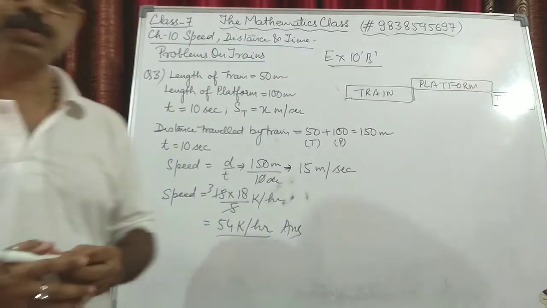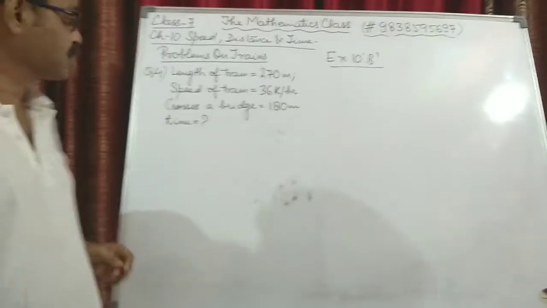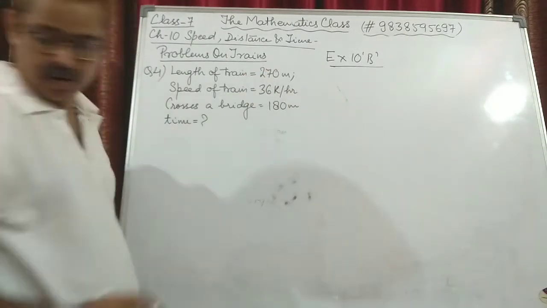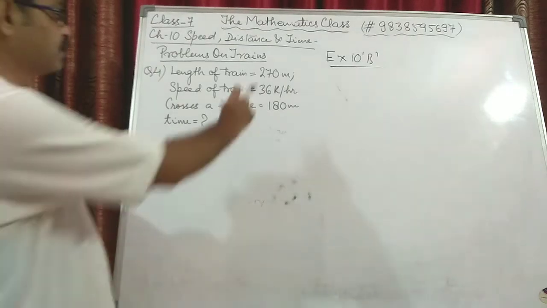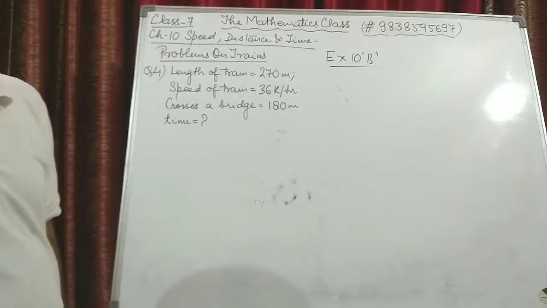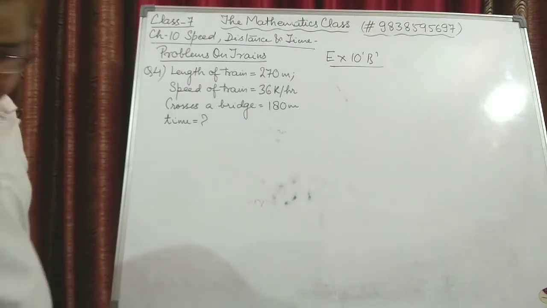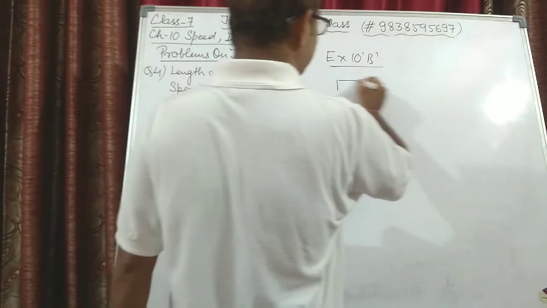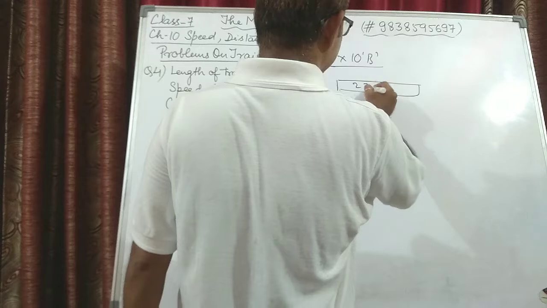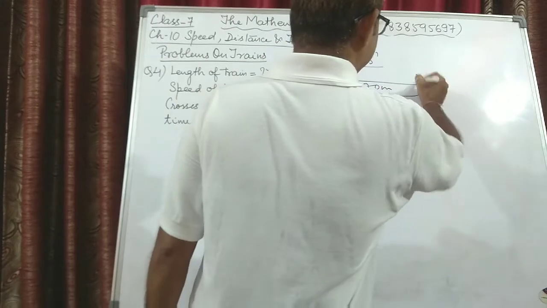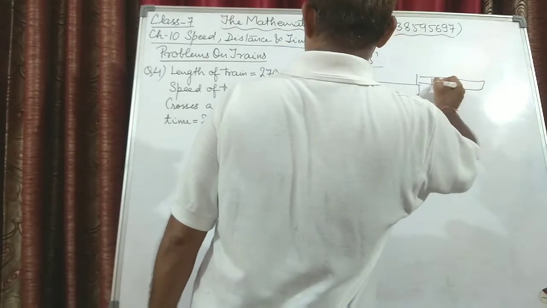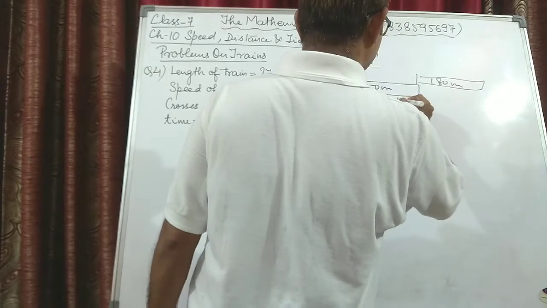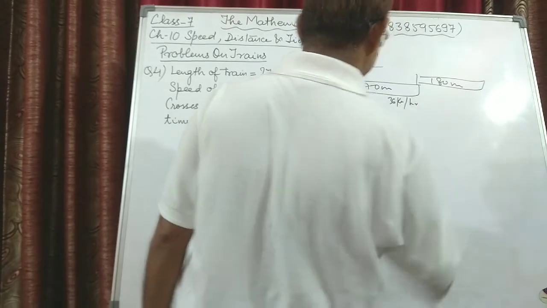Now we move on to the next question, question number 4. Question number 4 says a train 270 meters long is running at a speed of 36 km per hour. How long will it take to cross a bridge 180 meters long? This means there is a train which is 270 meters long, and it is crossing a bridge that is 180 meters long at a speed of 36 kilometers per hour. You have to find out the time.